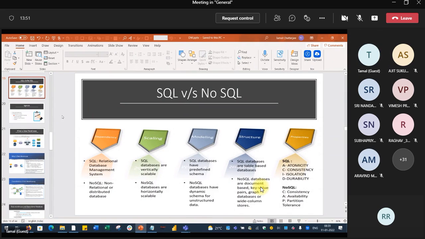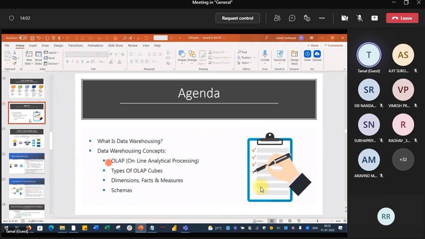Having said that, we will be starting our next agenda item, data warehousing. What is that? How do we process it? And there are so many concepts. If time permits today, or if not tomorrow, we will see what operations we can do and how we can use the basic operations in Excel only.